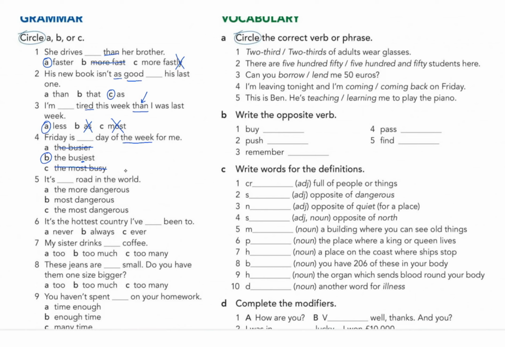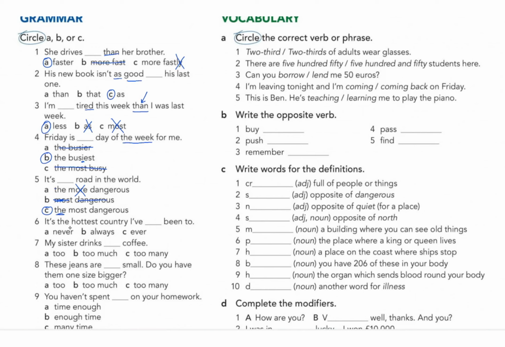Number 5, it's road in the world. So as you can see, in the world, there are so many roads, but this road, we're picking it as one road. So definitely this is a superlative related question. So it's going to be dangerous, the most dangerous. B, we can't accept that because the is missing, because superlatives we must use with the, guys. The most dangerous. A, we can't accept it because of more, because this is for comparative. We are not talking about comparative here, but it is a superlative question, guys.